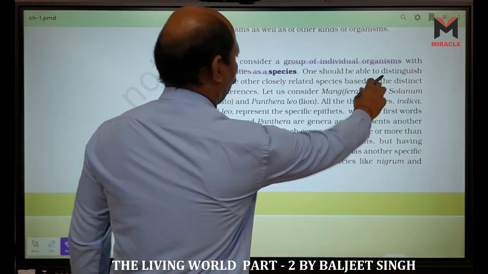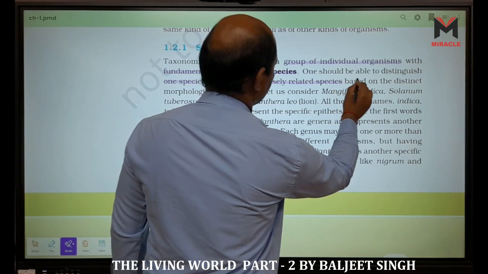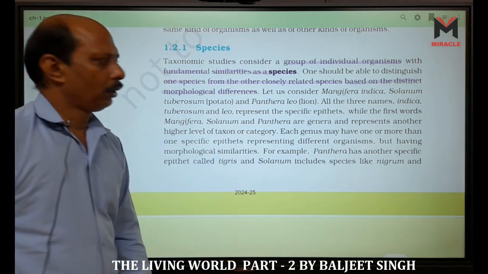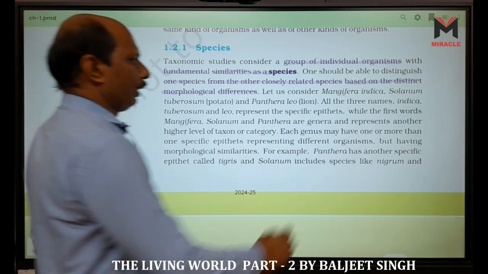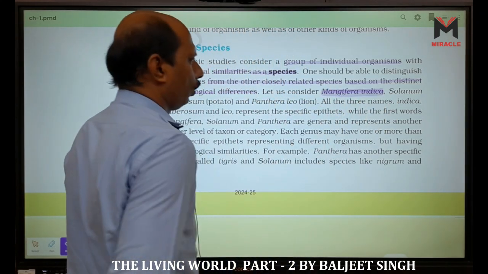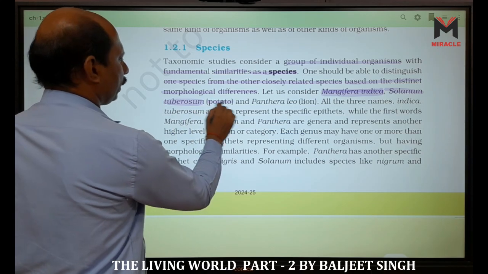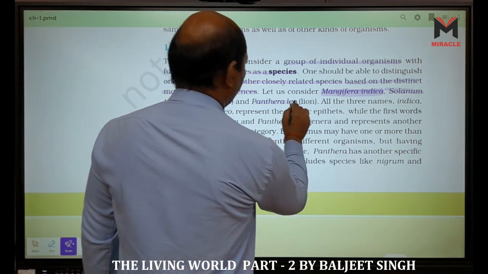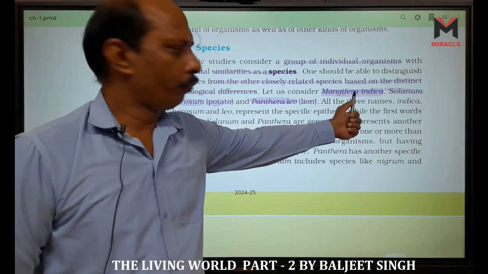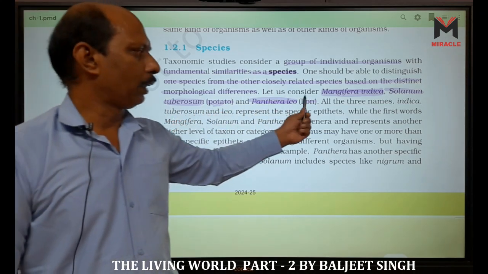One should be able to distinguish one species from other closely related species based on distinct morphological differences. Let us consider the examples given here: Mangifera indica, the scientific name of mango; Solanum tuberosum, the scientific name of potato; and Panthera leo, the scientific name of lion. It is given in NCERT.